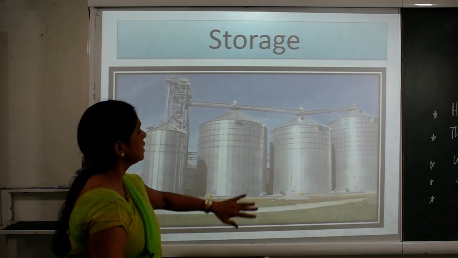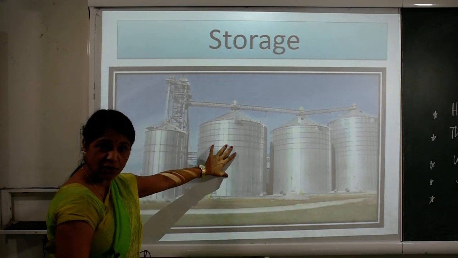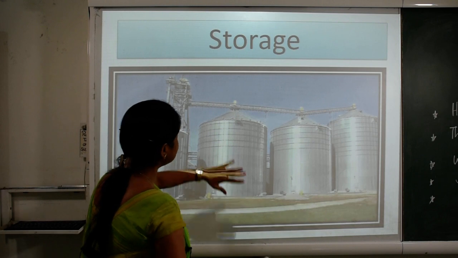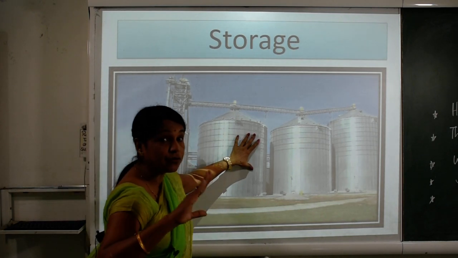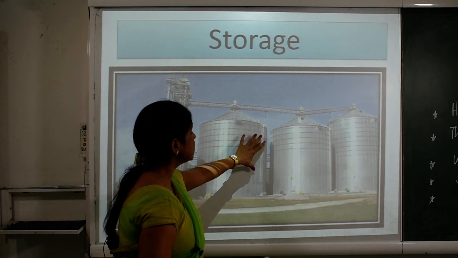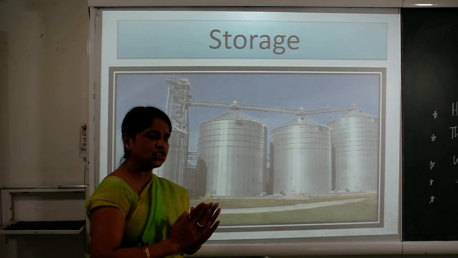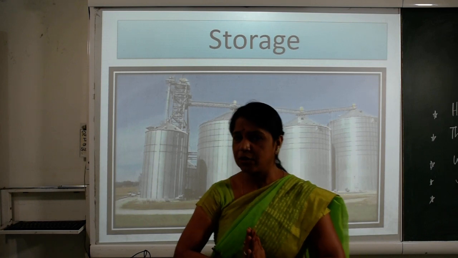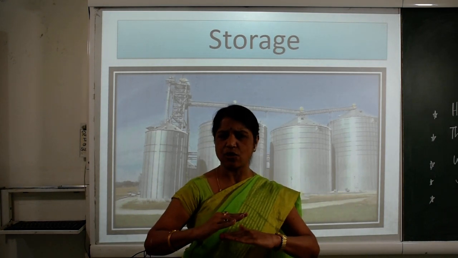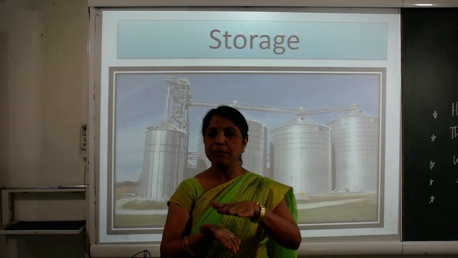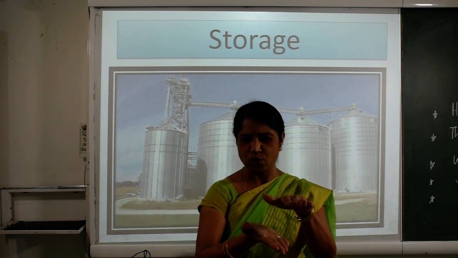Children, are you watching this video? Here are a few pictures. This is a big type of container, and this container is called a silo. Generally our farmers have very little crop. That small crop they keep in small jute bags.